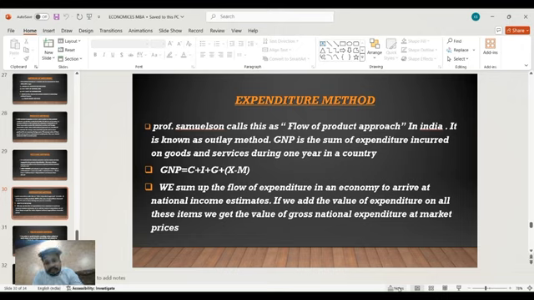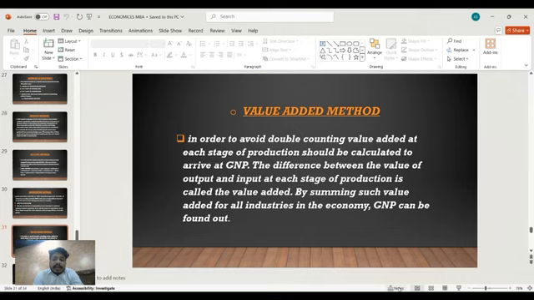Value added method. In order to avoid double counting, value added at each stage of production should be calculated to arrive at GNP. The difference between the value of output and input at each stage of production is called the value added. By summing such value added for all industries in the economy, GNP can be found out.